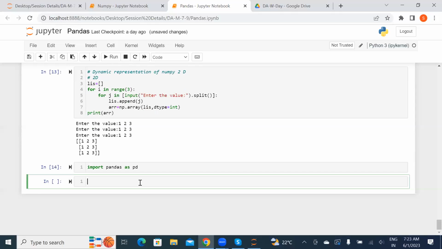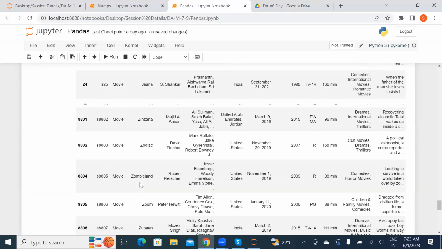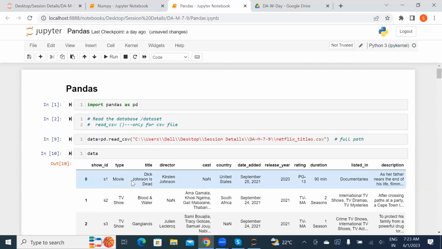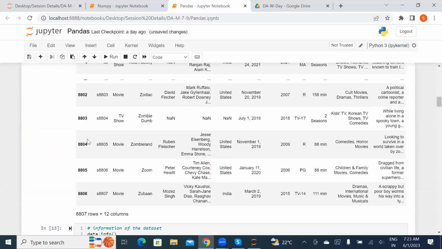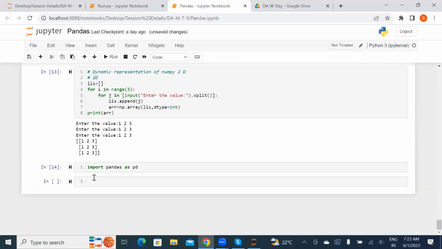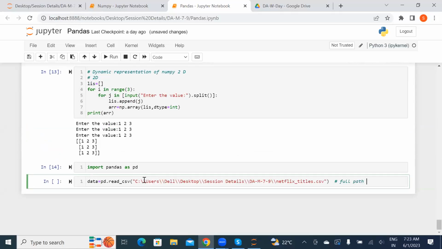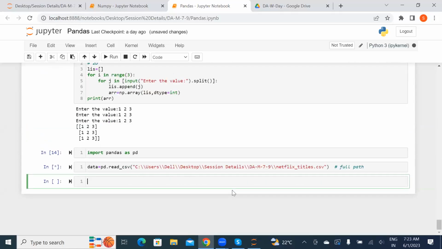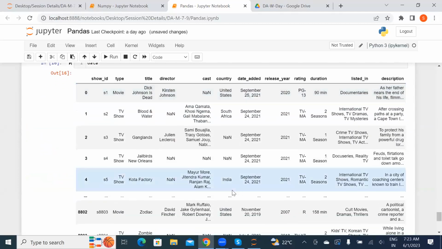That is the first step we need to do. Either you go ahead with your path, or you go ahead with the name of the file. Whenever we go with the path, we need to give the particular path fully, with the name of the file which you need to read. I read the file and the data. So you can observe this is my data.